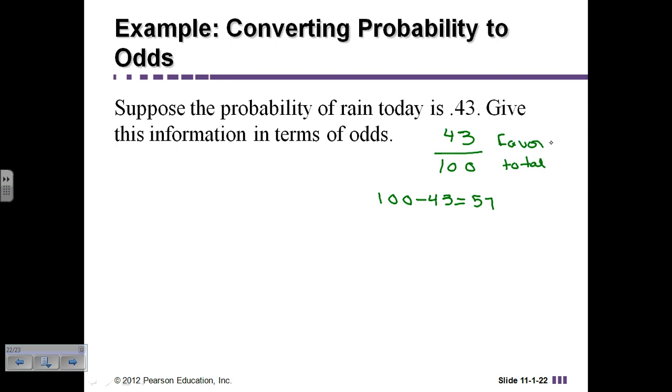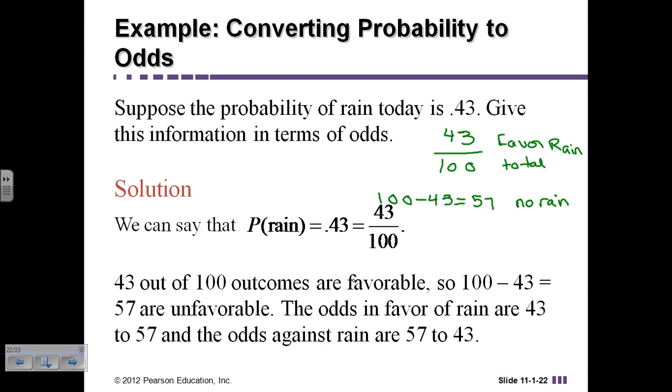Favorable in this case is rain, and I guess that is favorable depending on the day you're looking at. And the unfavorable event is no rain. It says, suppose the probability of rain today is 0.43. Give the information in terms of odds. Here we have two different possibilities. The odds in favor of rain are 43 to 57, and the odds against the rain are 57 to 43.